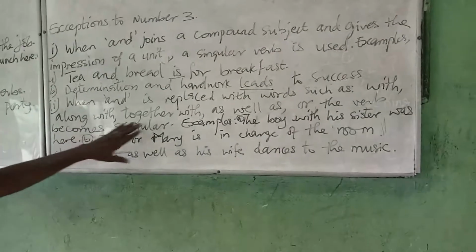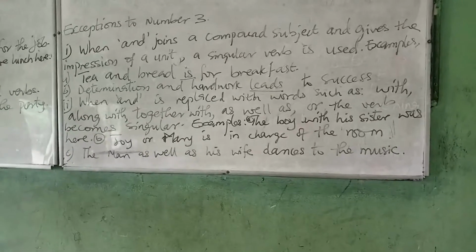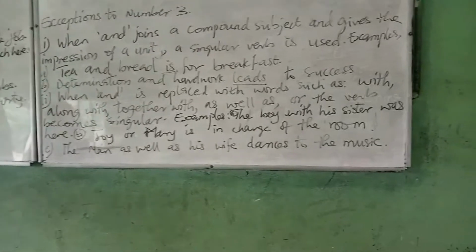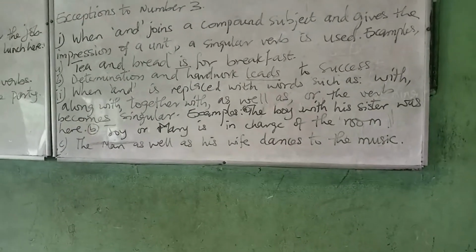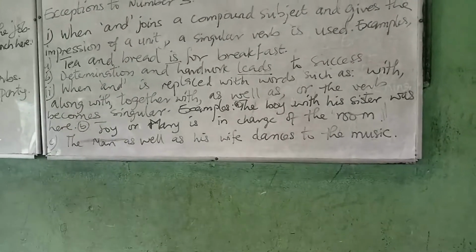Along with, together with, as well as, or, then the verb becomes singular. Example: the boy with his sister was here. Joy or Mary is in charge of the room. The man, as well as his wife, dances to the music.